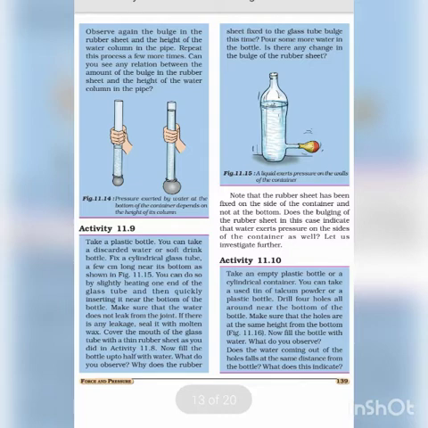We can do this by slightly heating one end of the glass tube and then quickly inserting it near the bottom of the bottle. Water should not leak from the joint. We should seal it if any leakage is seen. Cover the mouth with a rubber balloon as shown in figure 11.15. Now fill the bottle up to half with water. The rubber balloon bulges out. This is because water exerts pressure on the sides of the container.